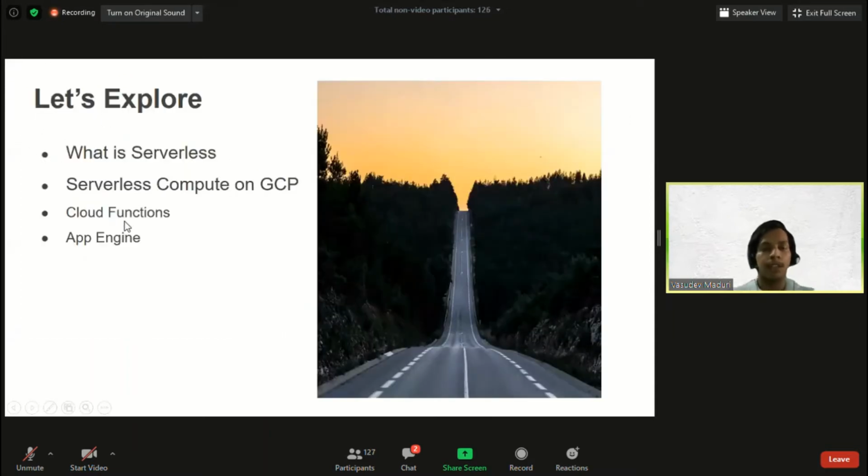Yesterday we explored to some point, and we have reached halfway to our milestone. Now we have the other half to travel and explore: what exactly serverless compute is, and how serverless works on Google Cloud. We'll see a couple of serverless components. In the interest of time, there are more than 10 serverless components, but these two are the main ones. Whenever you work on college projects or anything, these are two important services provided by Google Cloud.